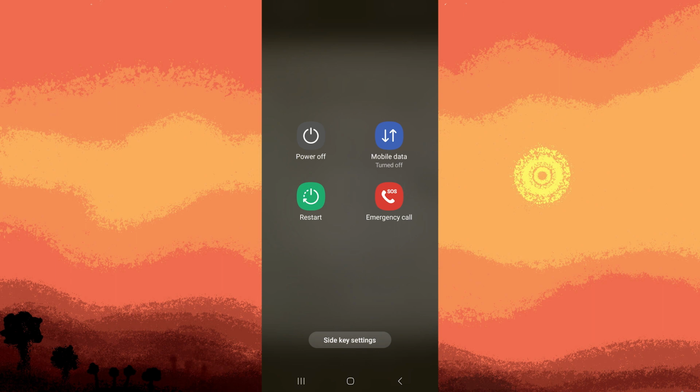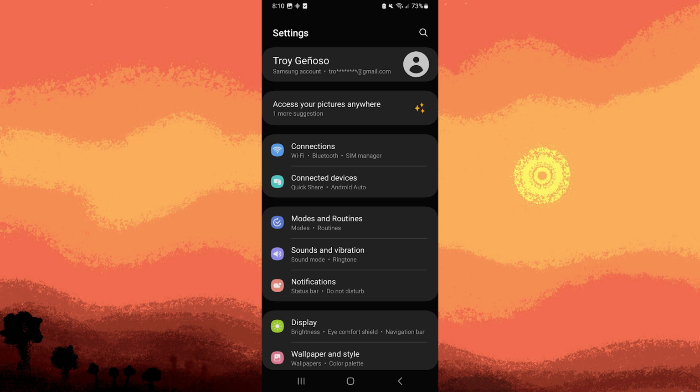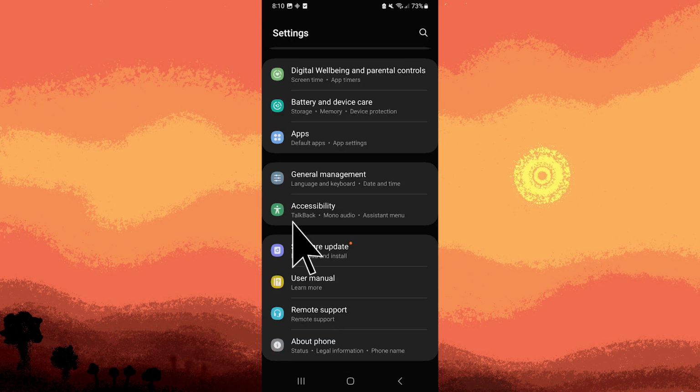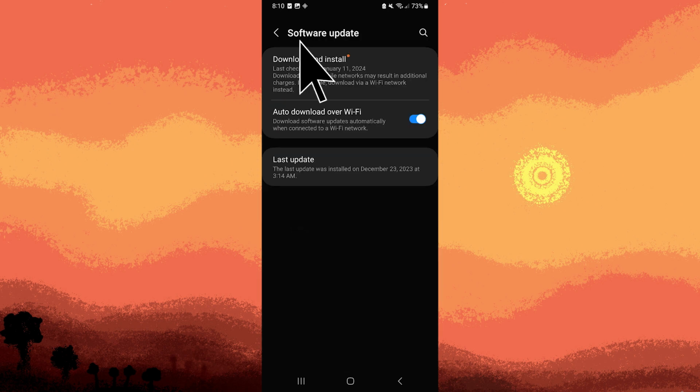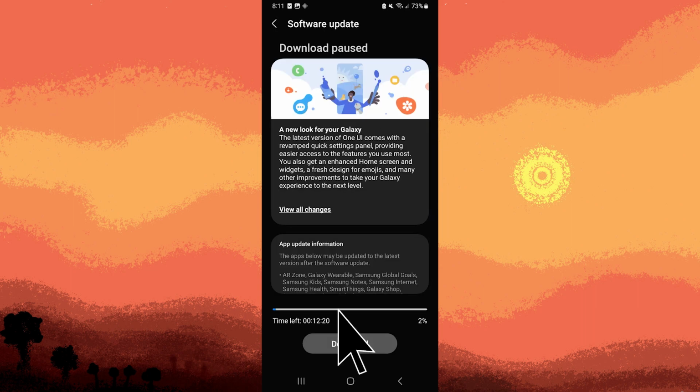Restart your device. Sometimes a simple restart can resolve temporary glitches. Power off your device, wait for a few seconds, and then turn it back on. Check for software updates. Ensure that your device's operating system and apps are up to date. To make sure it is updated, go to Settings, Software Update. Just follow the prompts to install any available updates.